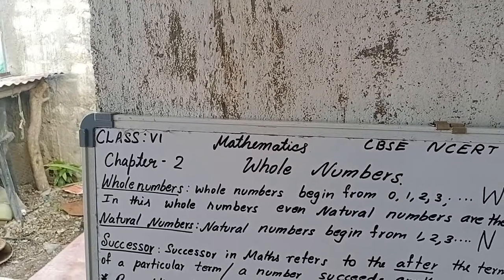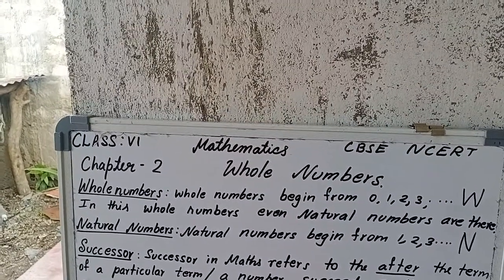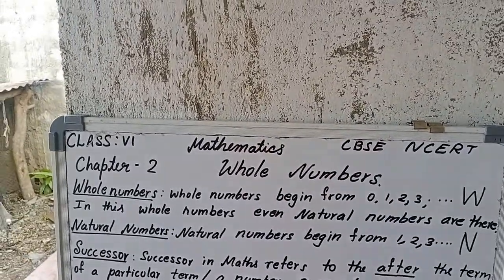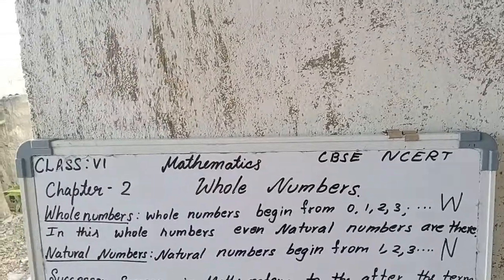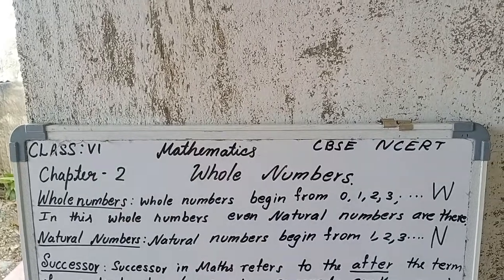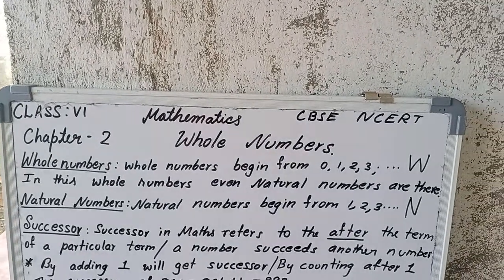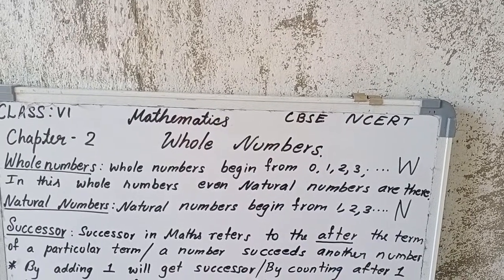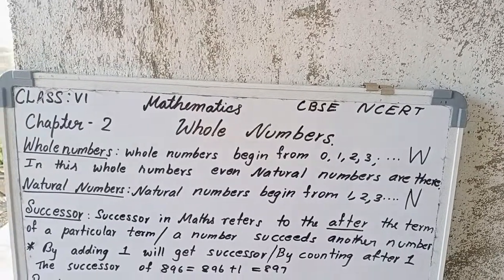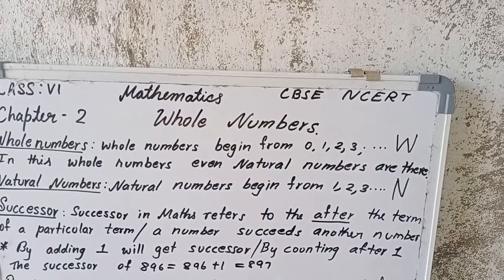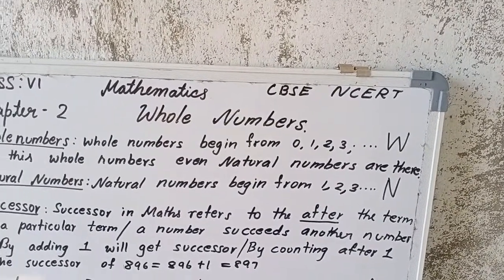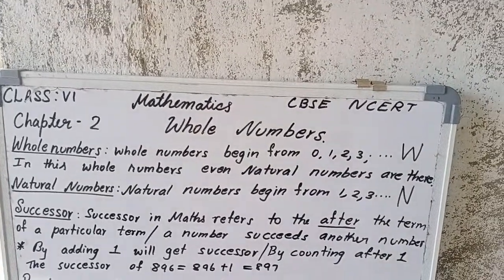Successor in maths refers to the number after a particular term, or a number that succeeds another number. If we achieve something we will get success, right? Those who are done earlier, we go one step ahead. In the same way, by adding 1 we get the successor, or by counting after we get the successor. So how to find the successor? The successor of 896 is 896 plus 1, that is 897.